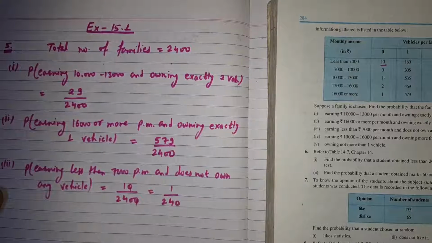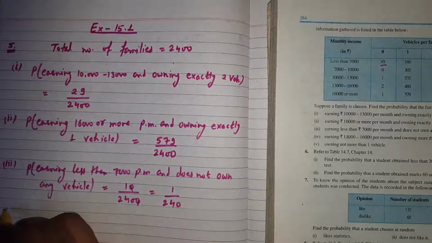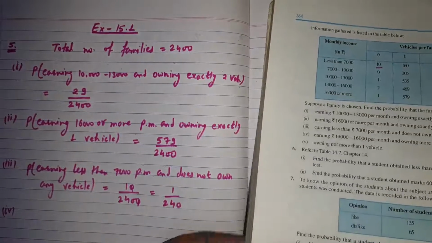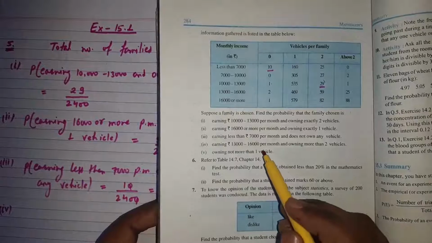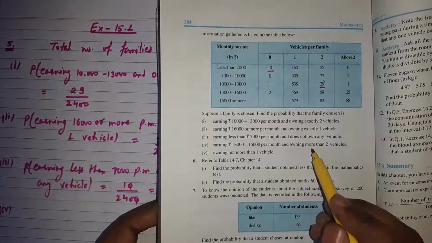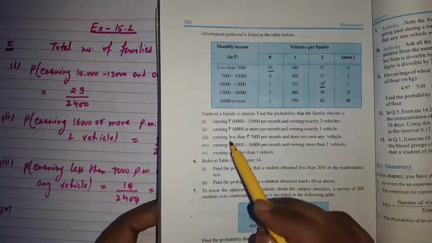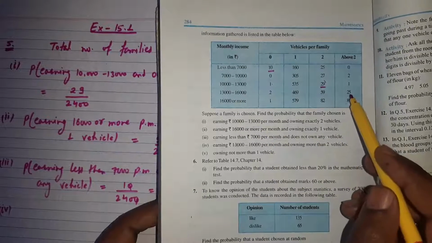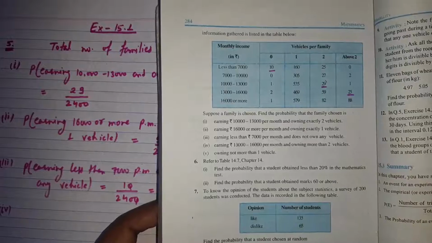The next part: earning 13,000 to 16,000 per month and owning more than 2 vehicles. For 13,000 to 16,000 and owning more than 2 vehicles, the favorable outcome will be 25.